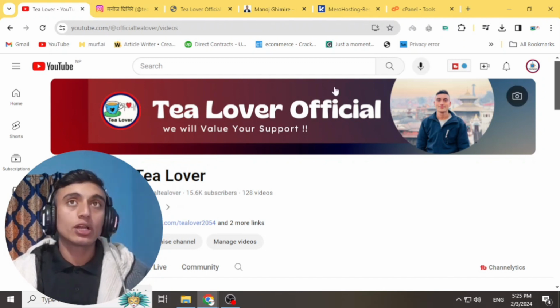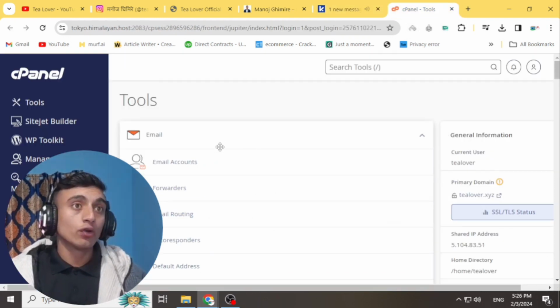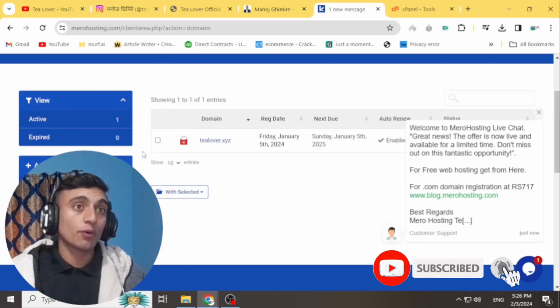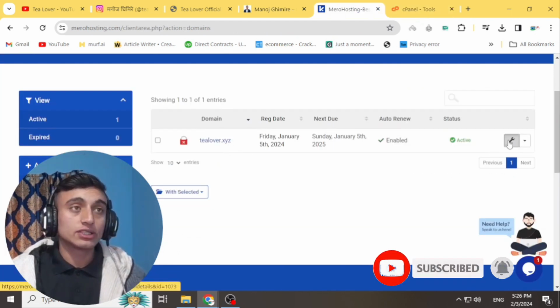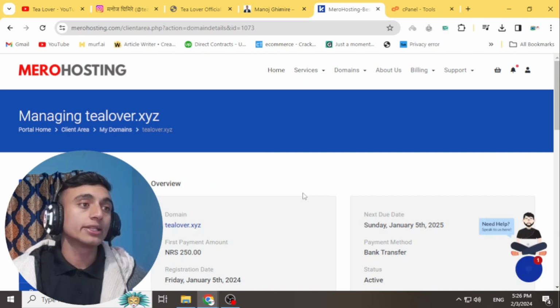Okay, first of all, you have to go to the domain and hosting. For example, this is my domain, here you can see. And if you go to the hosting, this is the cPanel of my hosting. First of all, you have to purchase your domain, then go to the settings option and provide the name server of your hosting. You get the name server of your hosting when you buy the hosting package.